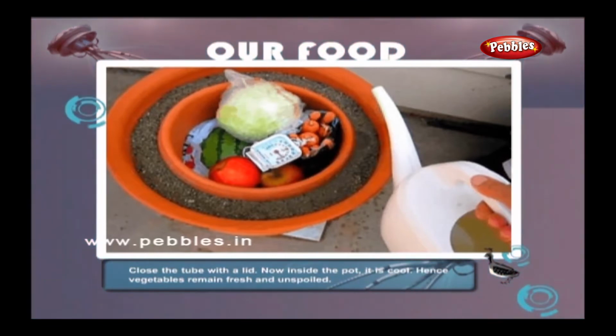Close the tube with a lid. Now inside the pot it is cool. Hence, vegetables remain fresh and unspoiled.